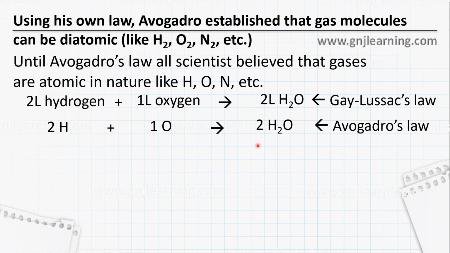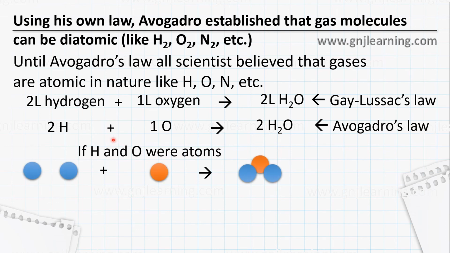So if this has to happen, what will it be? Let's see. If hydrogen and oxygen were atoms, we have 2 hydrogen atoms and 1 oxygen atom. If they combine, we have only 2 hydrogen atoms and only 1 oxygen atom. If they were atoms, like John Dalton or his contemporary scientists believed, then 2 hydrogen atoms will combine with 1 oxygen atom to give only 1 water molecule. But what Gay-Lussac saw was that there were actually 2 water molecules.